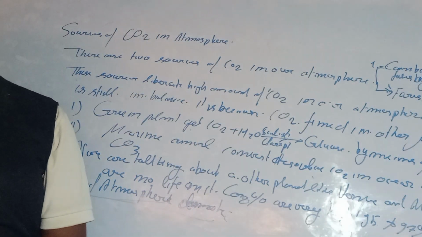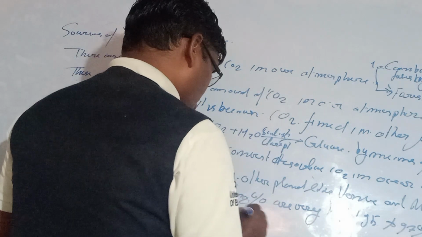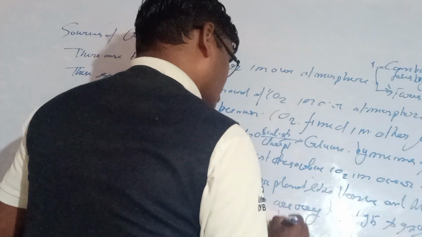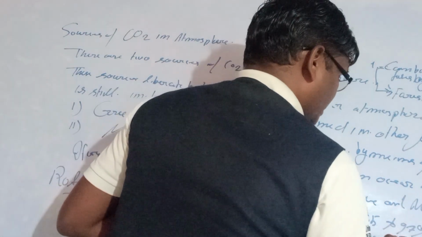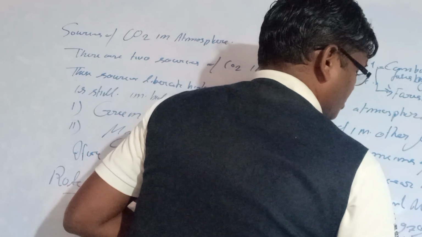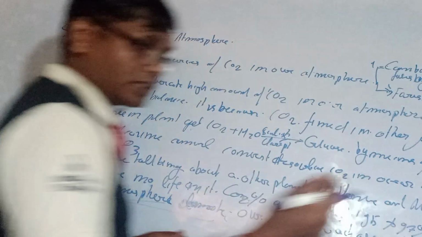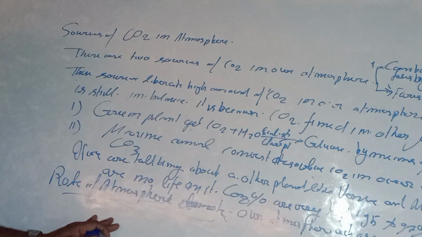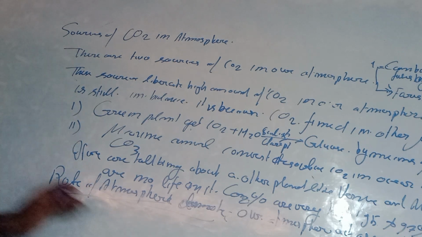As we know, our atmosphere acts as a protective blanket that protects life on the earth.